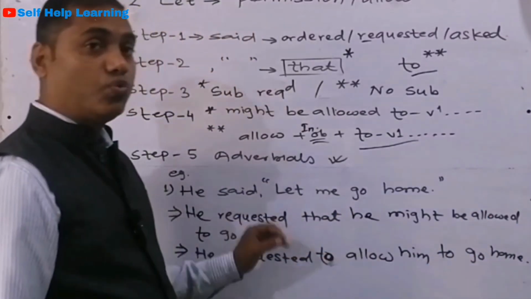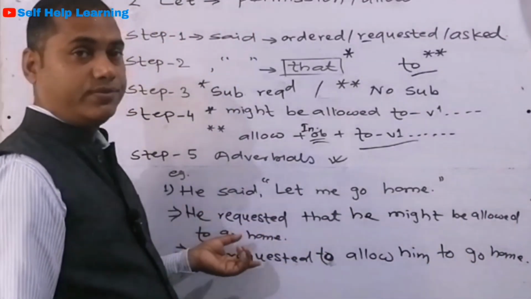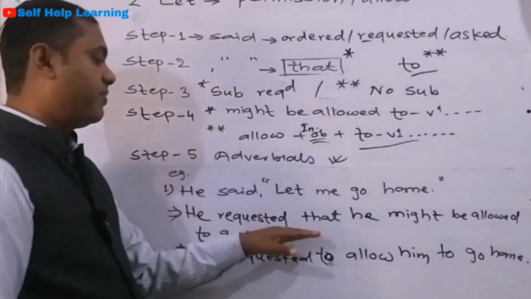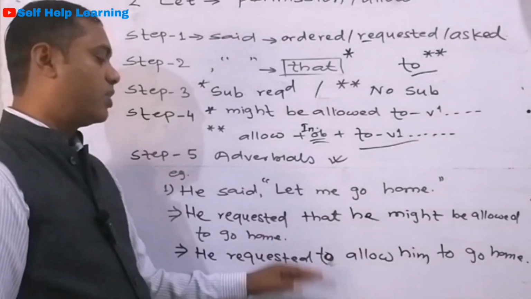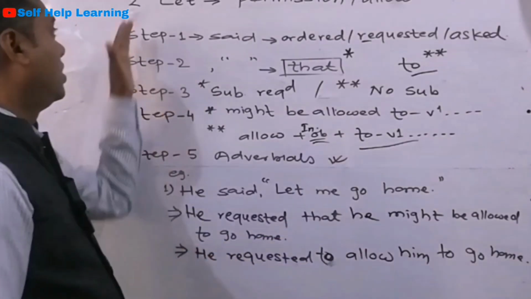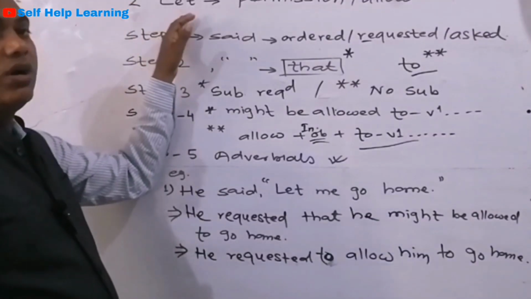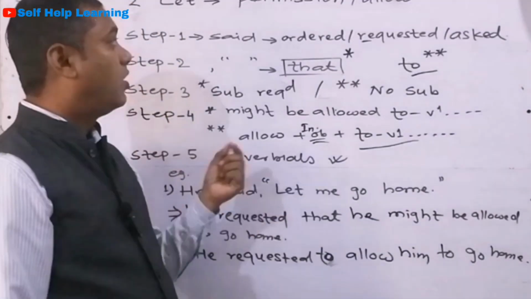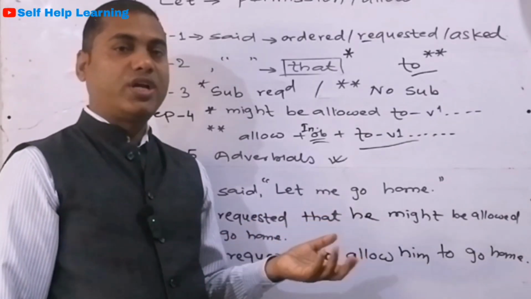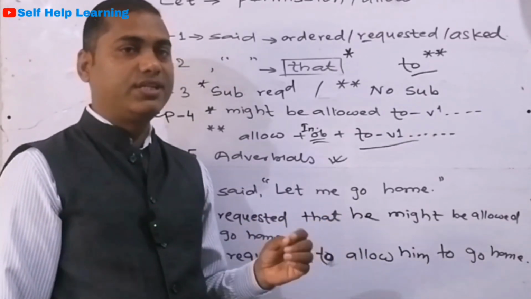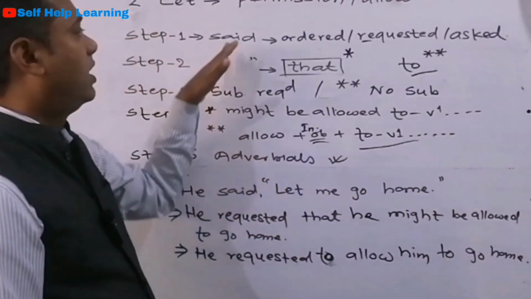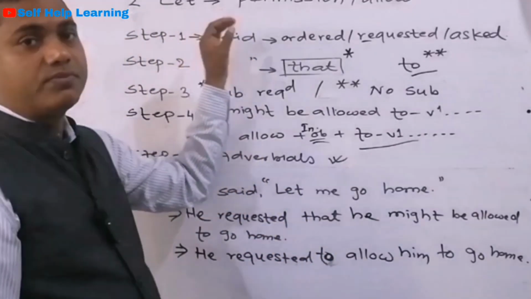So there are two ways of solving this type of question. Don't be confused. Sometimes people prefer this one, sometimes people prefer that one, but both are correct. Now let us move to the third meaning of let. The third meaning is assumption or supposition. Like sometimes we say, let ABC be a triangle, let ABC be an angle of 90 degrees. Actually, in mathematics we assume. So the next meaning of let is assumption or supposition.